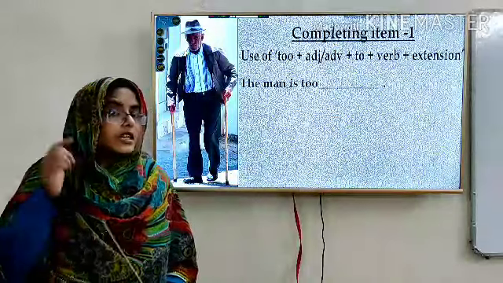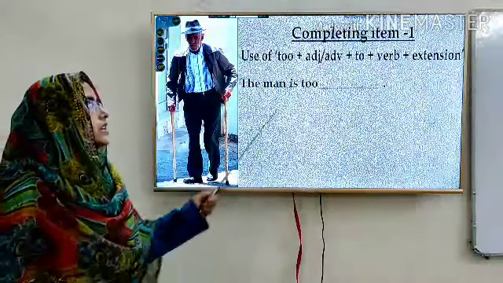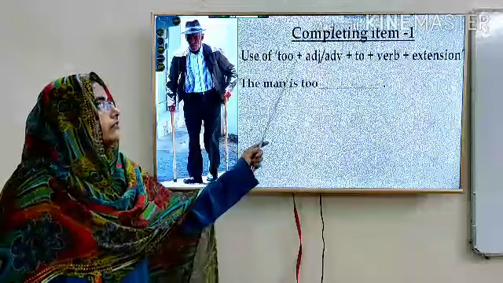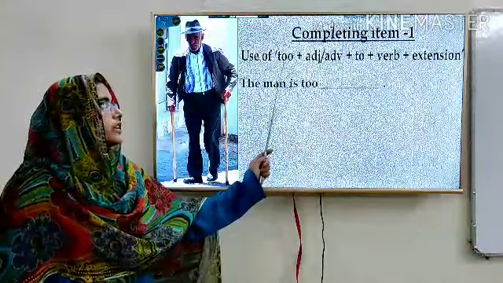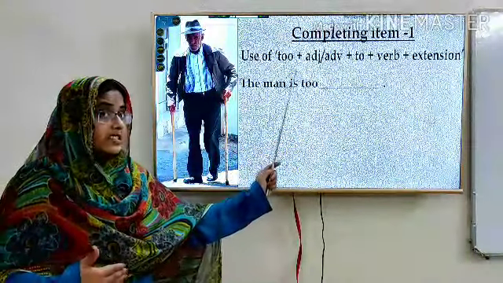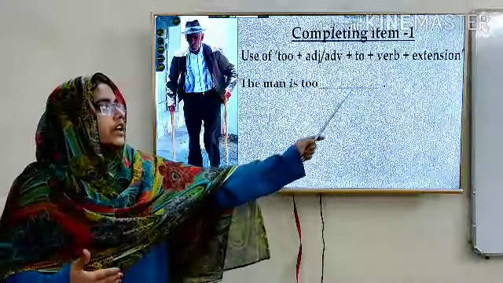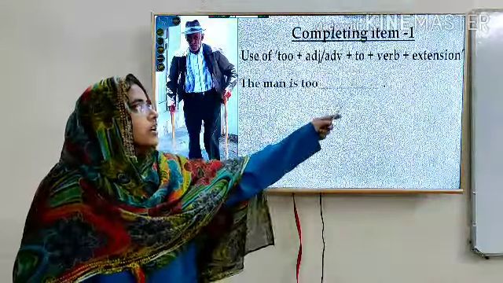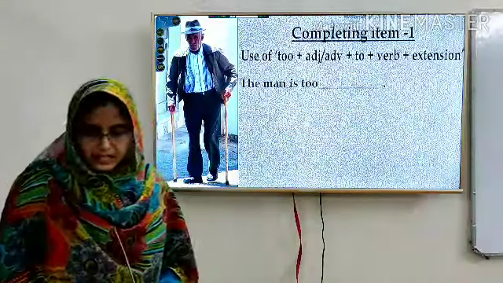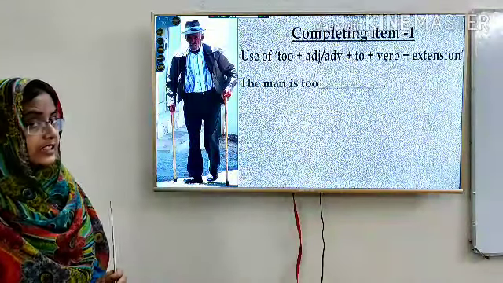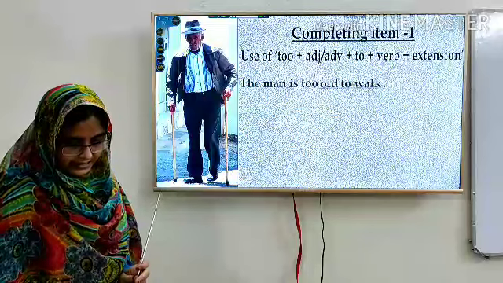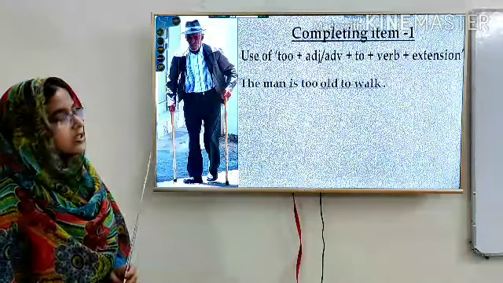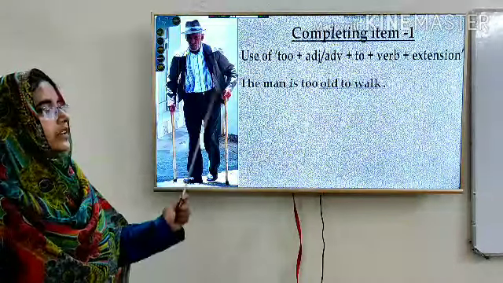So you should keep in mind that if we have a sentence in this way, to plus adjective, then we have to complete the sentence by using infinitive to and verb and then extension. So what will be the sentence? The sentence is, the man is too old to work.